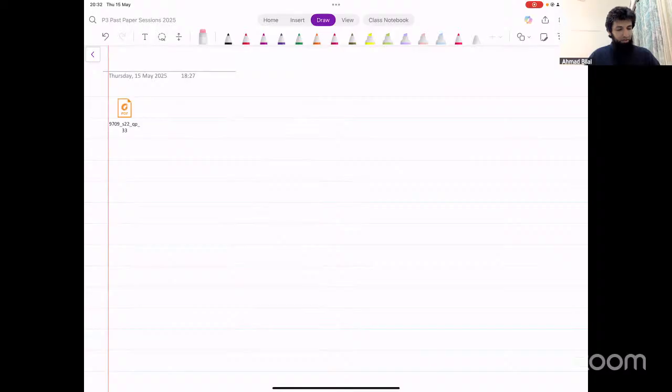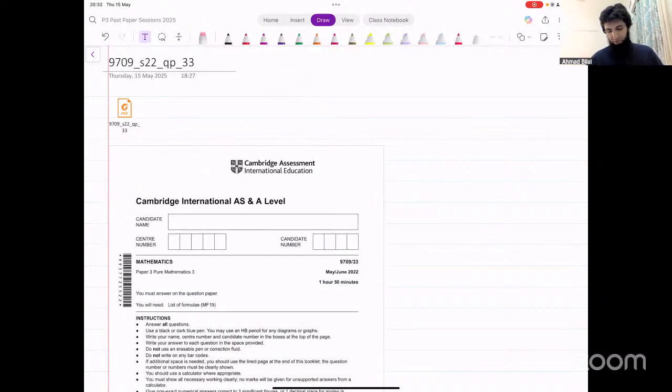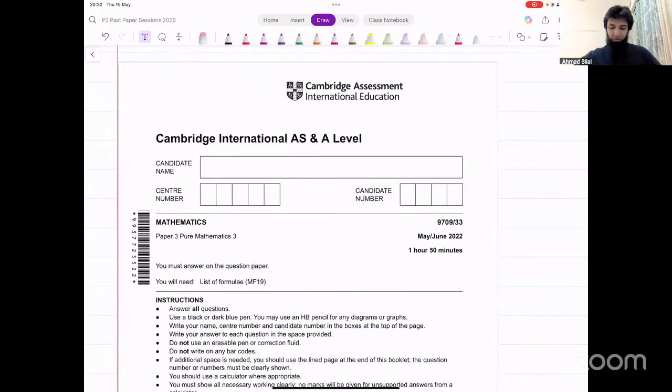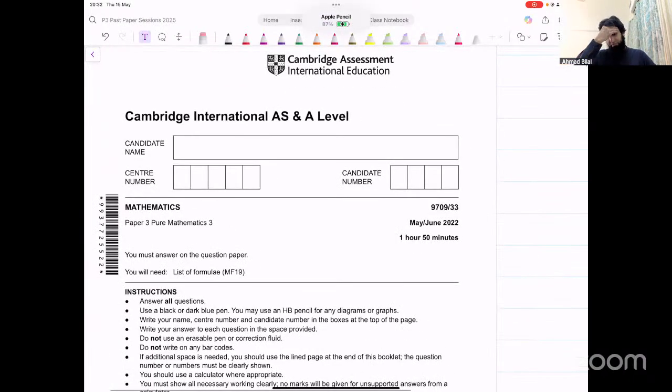Let's move on to the next paper, paper 3.3. Okay, so what about this paper now? Paper 3.3. So just give me 1 or 2 minutes, then we start with this paper. May June 22, paper 3.3. So from this paper, you're asking about questions 3, 4, 5, 8, 10. Okay, so I'll have a look at these questions, the ones that are not that difficult. I'll just give you a hint on something. That's it.